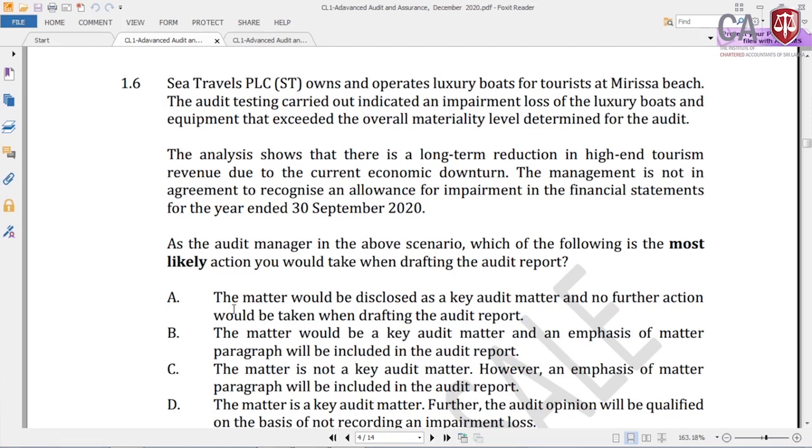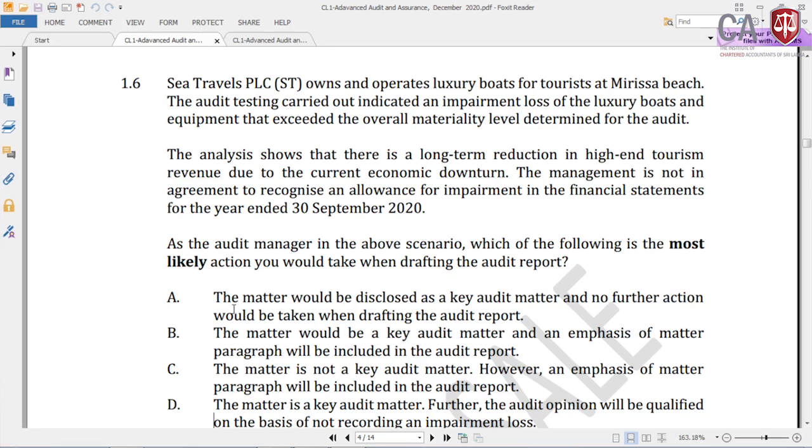So that issue is exceeding the overall material level. Right. The analysis shows that there is a long-term reduction in high-end tourism revenue due to the current economic downturn. The management is not in agreement to recognize an allowance for impairment in the financial statements for the year ended 30th September 2020. Year ended is also important.